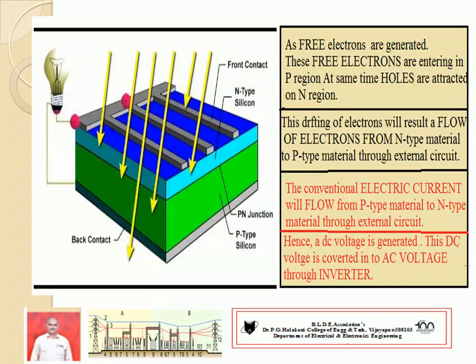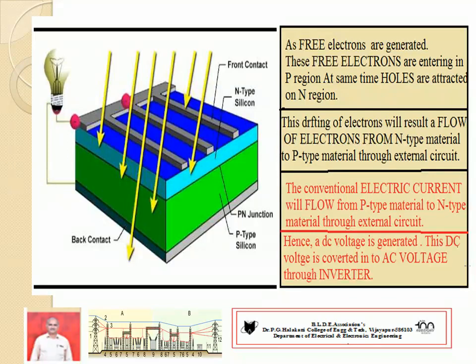When the light falls on the n-type material, it will create more electrons. Electrons gain energy from solar radiation. Hence more electrons rush towards the p-n junction, cross the p-n junction and join the holes, and go on shifting from one hole to the next hole. It creates the drifting of electrons up to the bottom portion.